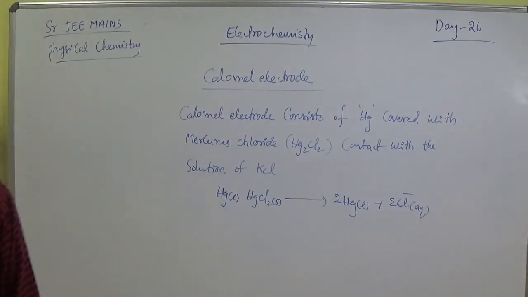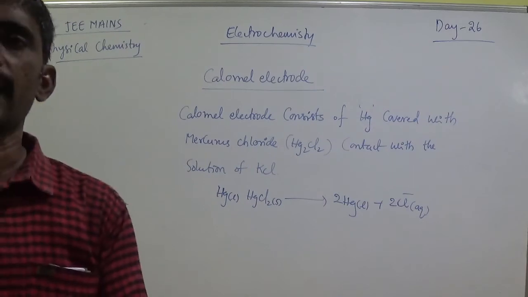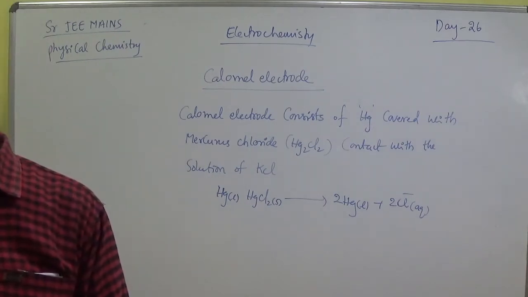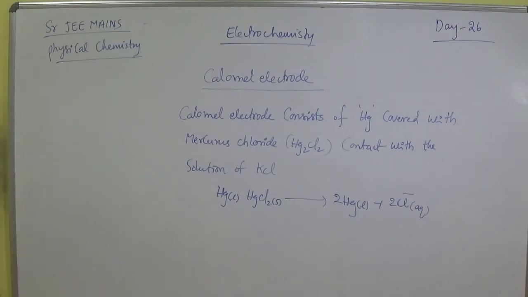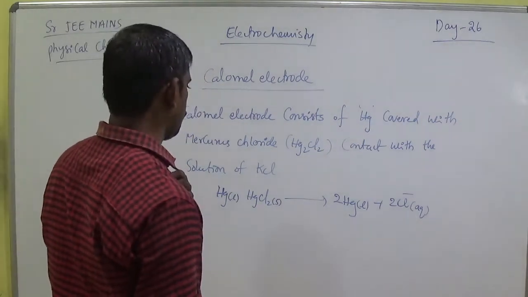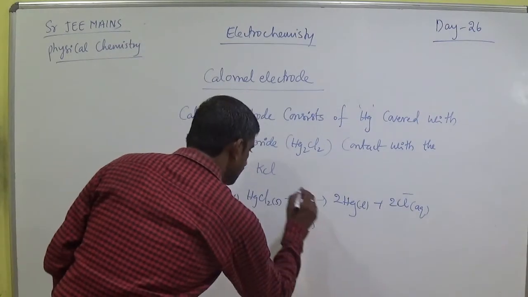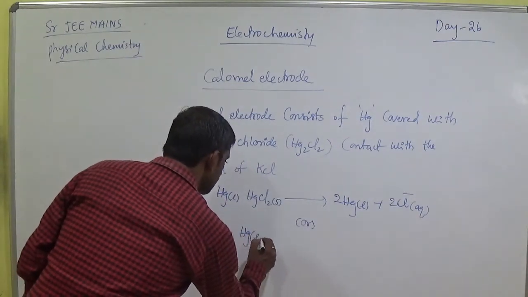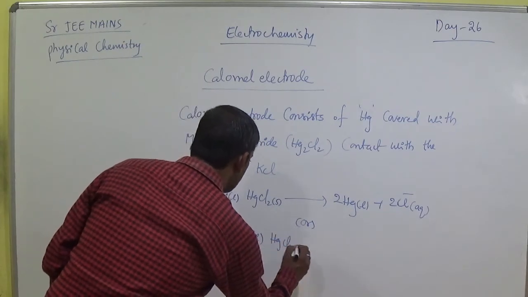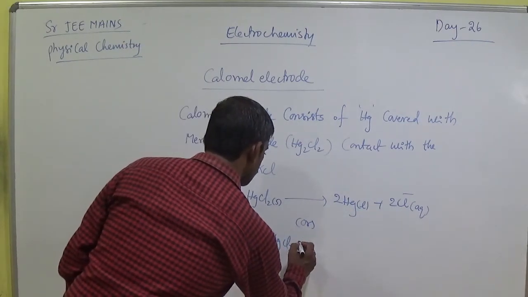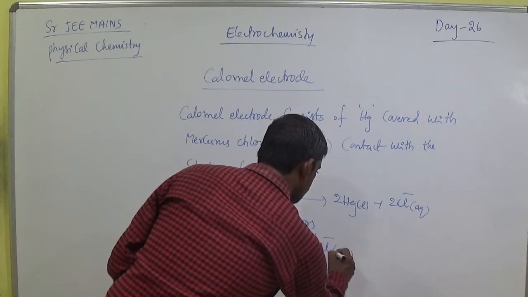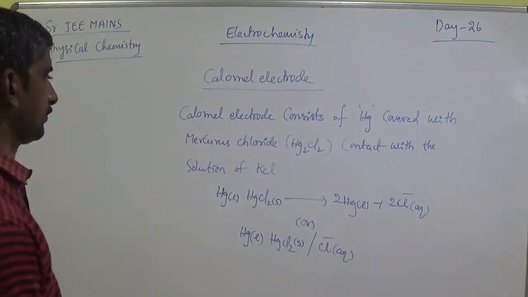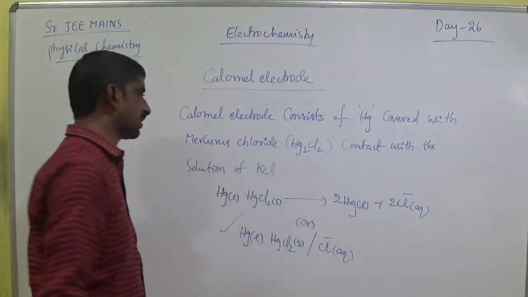So write down the calomel electrode, or symbolic cell reaction: Hg2Cl2 solid gives rise to Cl minus aqueous. That is a symbolic cell reaction.